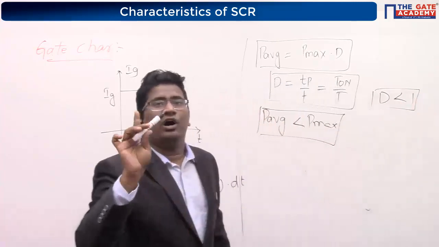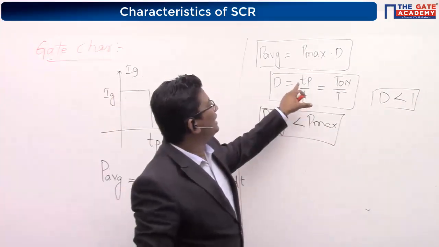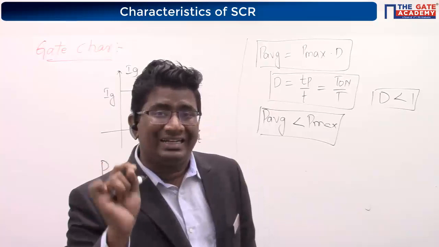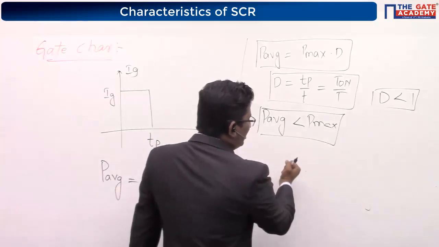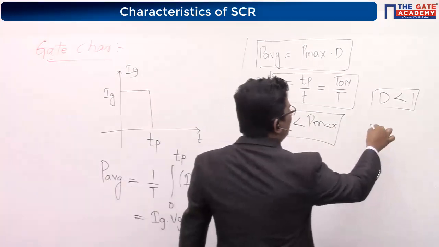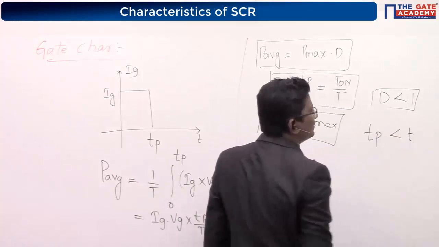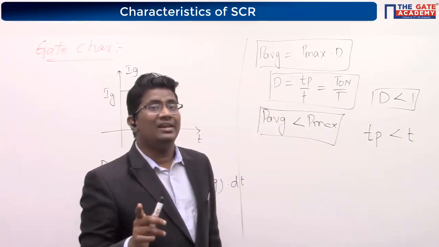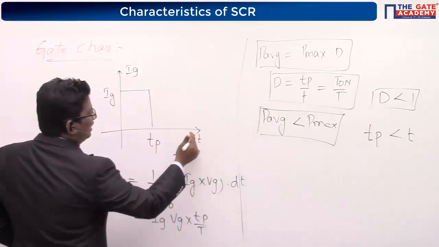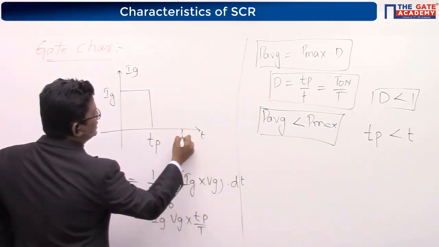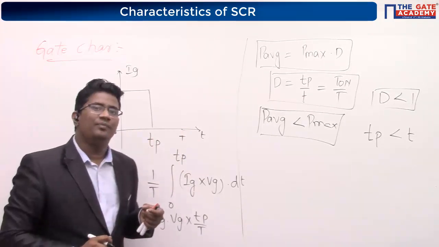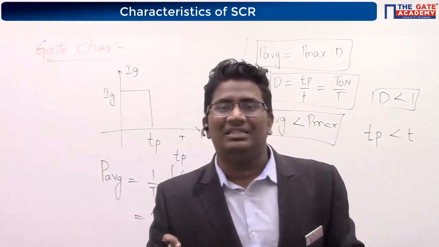Tell me, if you want to get a duty ratio less than 1, Tp should be equal to T or less than T? Yes, sir. Tp is always less than T. Let us treat this as capital T. If Tp is less than T, can I say it is a pulse?